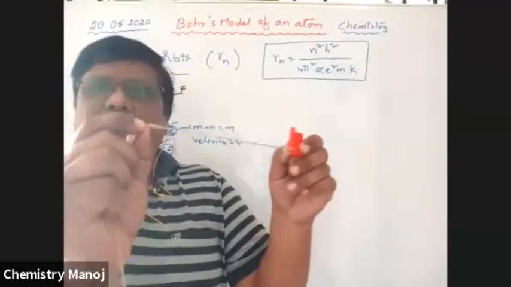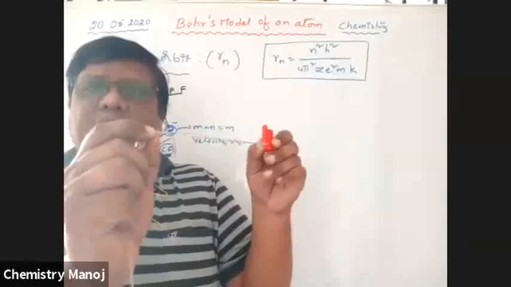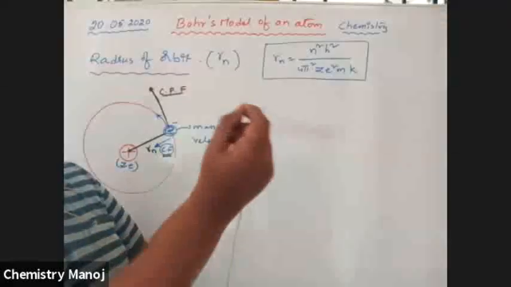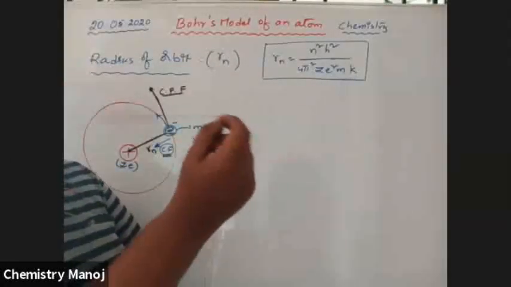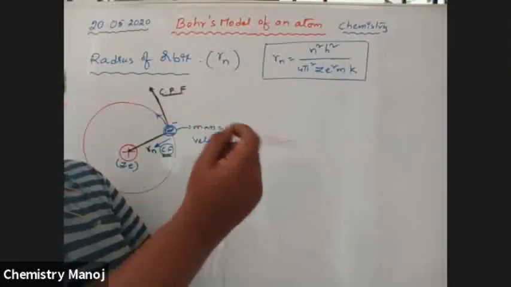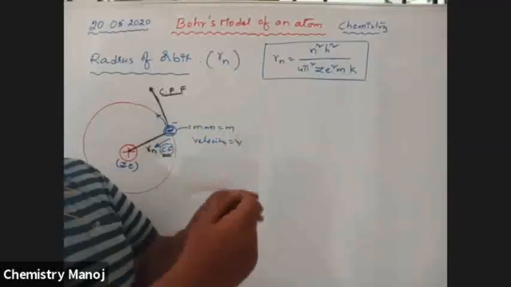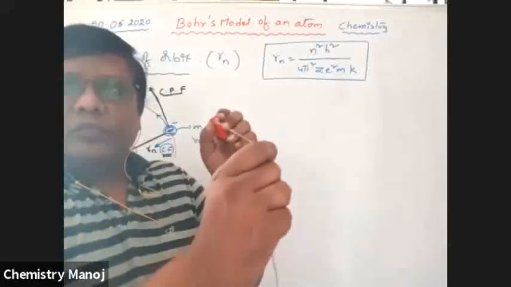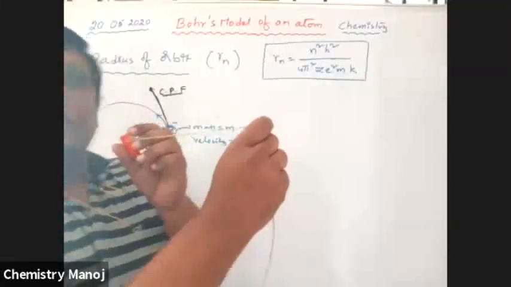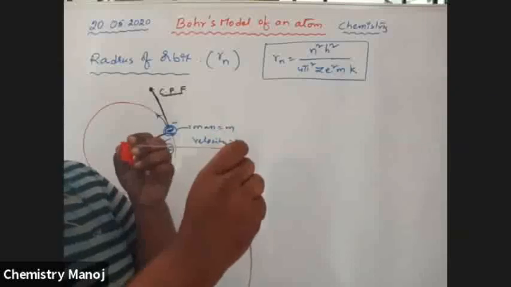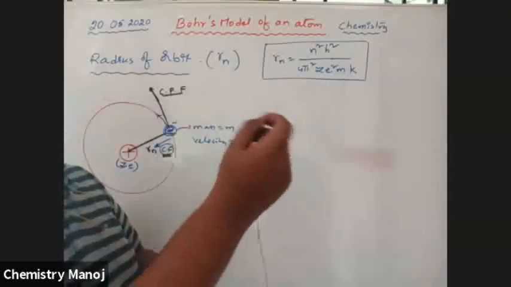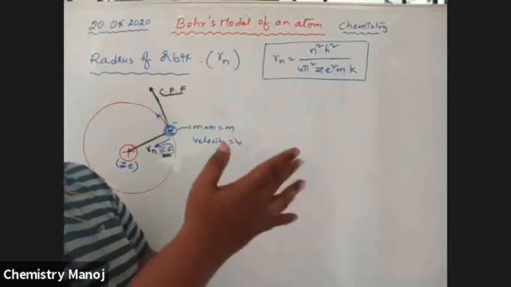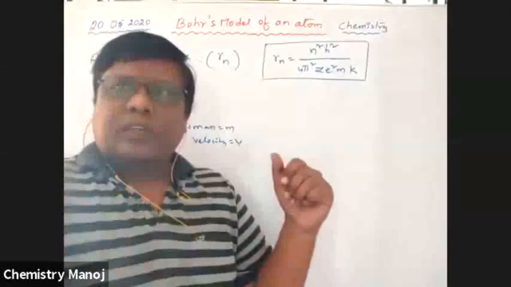Between this electron and this nucleus, there is an attractive force. So the electron is revolved. If this electron is revolved, automatically there is an attractive force between the nucleus and the electron, and also there is a tangential force. See here where this tangential force is available. Now I am going to release my force towards the nucleus, and it is moving like this.